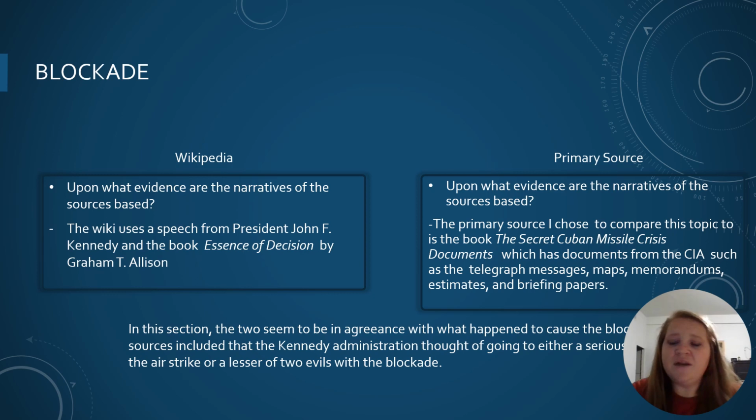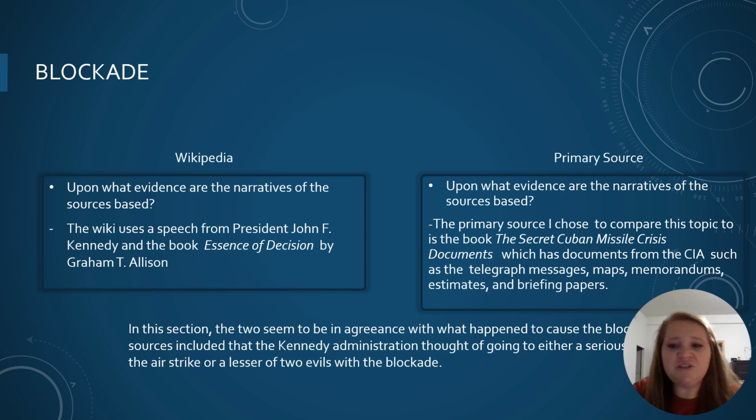Okay, upon what evidence are the narratives of the source based? Well, according to the wiki, they used a speech from President John F. Kennedy and the book Essence of Decision by Graham T. Allison. So, upon what evidence were the narratives of the primary source based? The primary source I chose to compare this topic to is the book The Secret Cuban Missile Crisis Documents, which has documents from the CIA, such as the telegraph messages, maps, memorandums, estimates, and briefing papers.